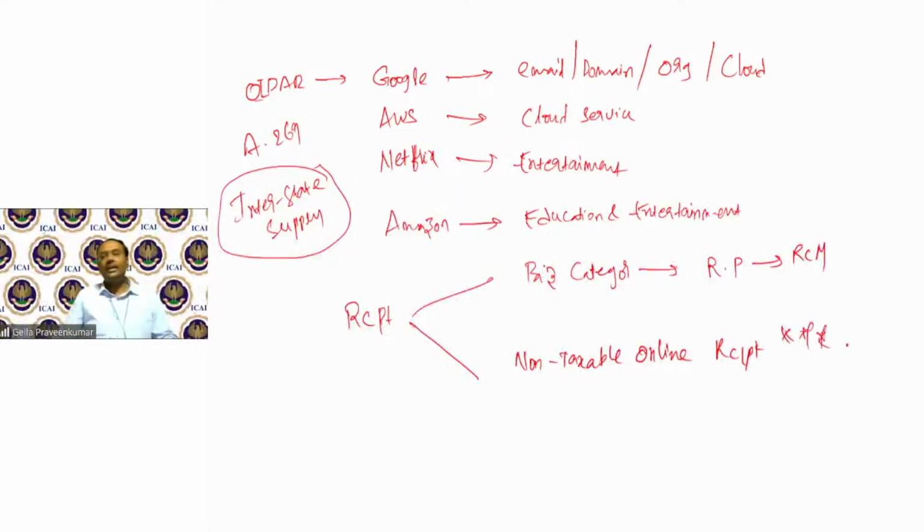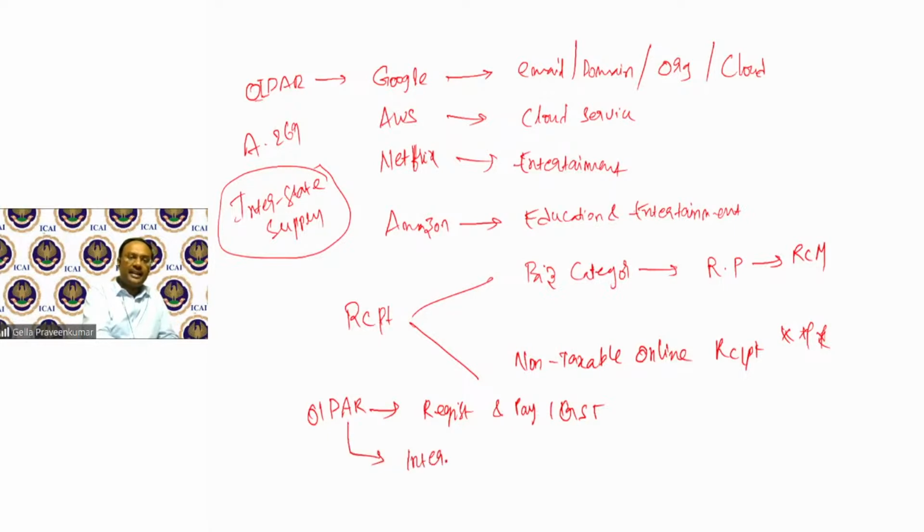All of us who are enjoying these services on remote basis, online basis, government says OIDER has to register and pay IGST. If OIDER doesn't want to register, they can appoint an intermediary. This intermediary has to register and pay IGST.